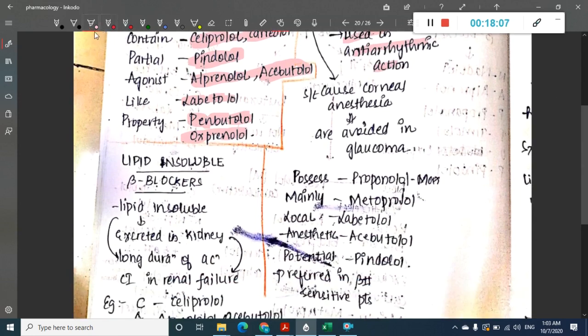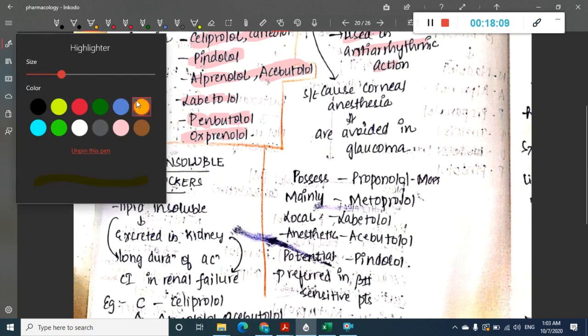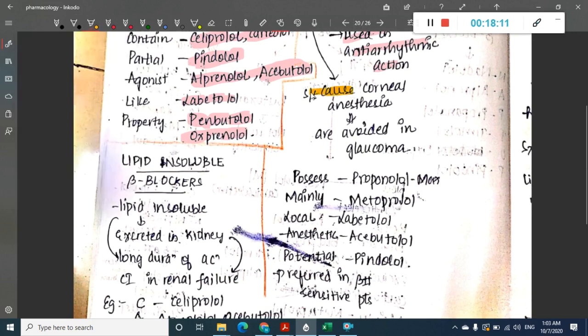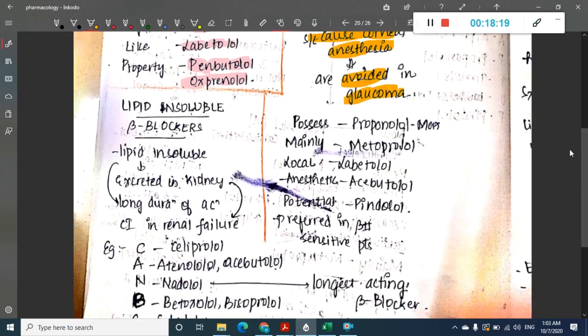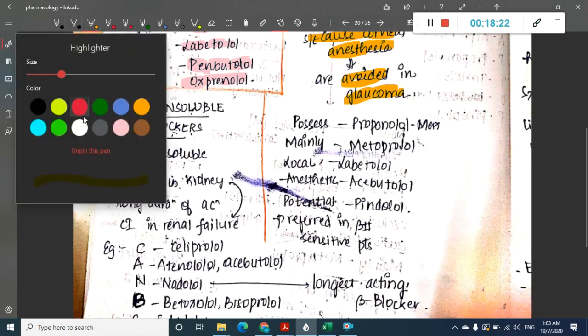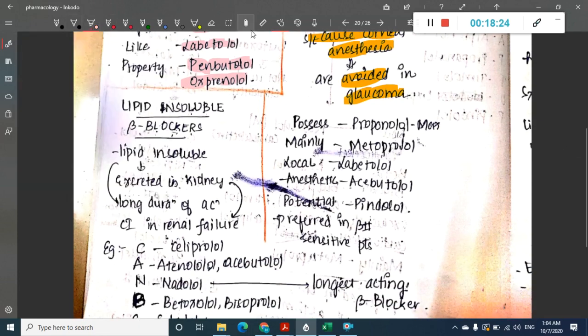Why are they avoided in glaucoma? Because of their membrane stabilizing property, they cause corneal anesthesia and thus they are avoided in glaucoma. So we will see those drugs. The mnemonic is PMLAP, possess mainly local anesthetic potential. P for propranolol, M for metoprolol, L for labetalol, A for acebutolol, P for pindolol.